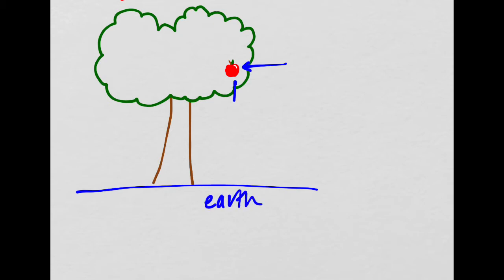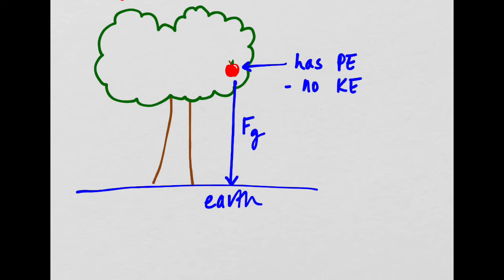There is a gravitational attraction, right? The apple, if it breaks off from its stem, it will fall to the Earth. It's not moving, but it has the potential to move. It has the potential energy, right? And the reason for that is because of the force of gravity. All right? So this has potential energy. It has no kinetic energy, but does have potential energy.